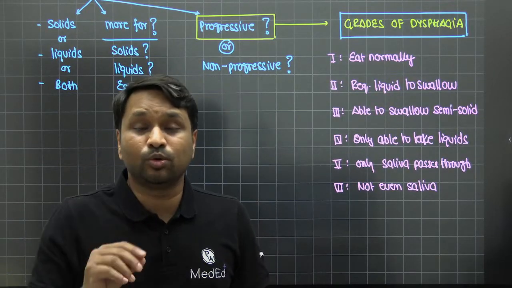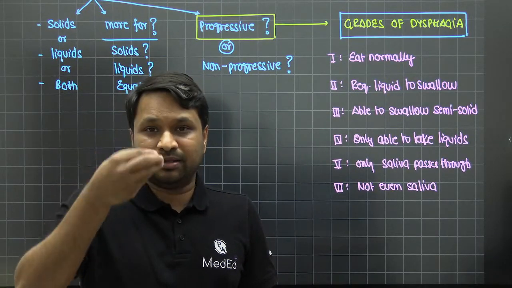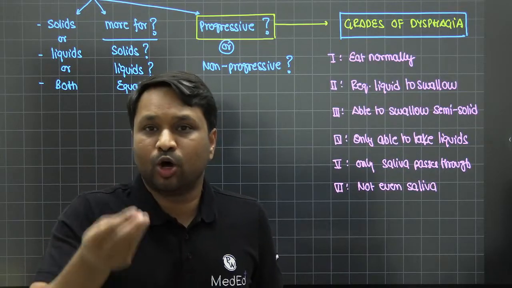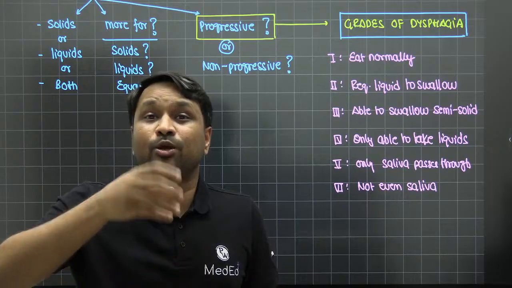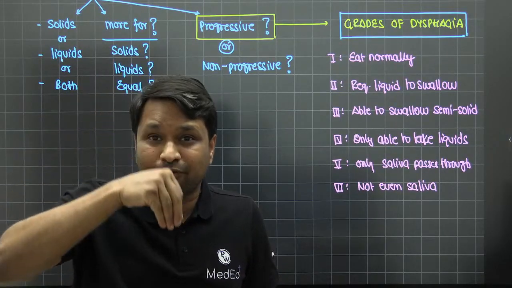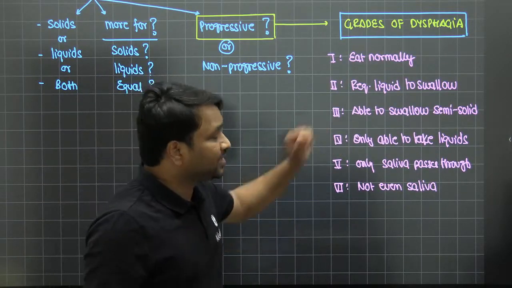In grade 2, the patient says that dysphagia is becoming worse. And how do you know it is going to grade 2? Now every time the patient takes a bite of a solid, let's say he's eating a chapati or a roti, he tries to gulp it, he's not able to swallow, so he requires some amount of liquid so that it softens and then allows the swallow, and that is called grade 2.